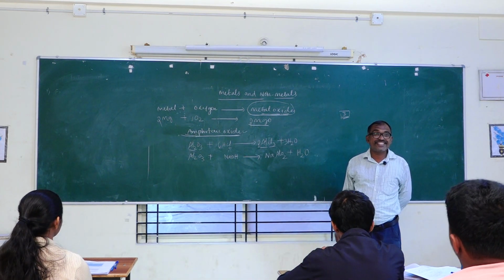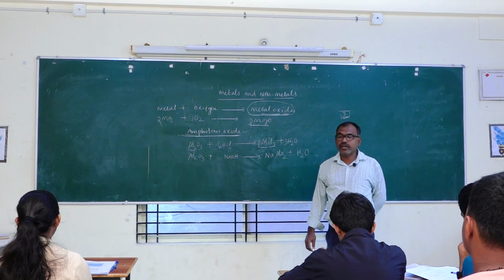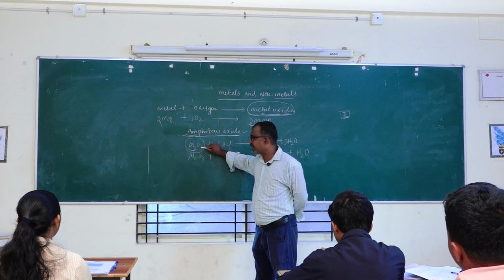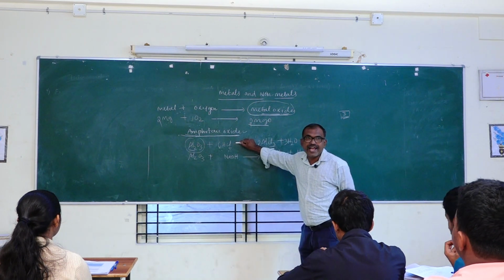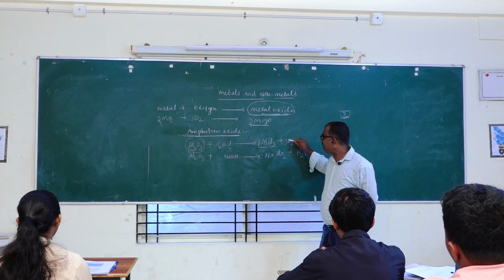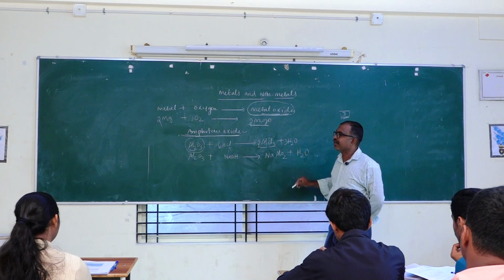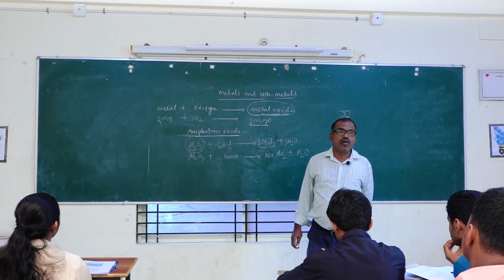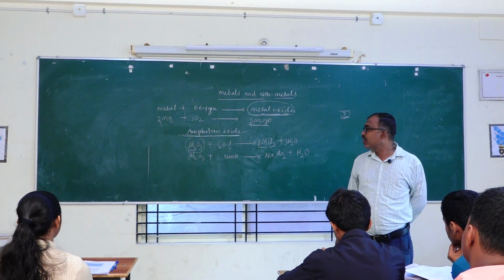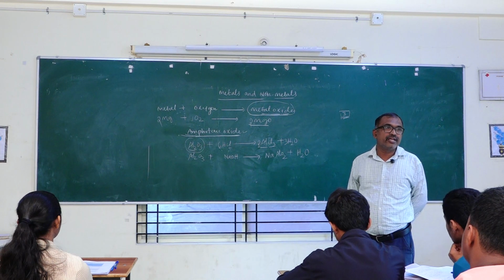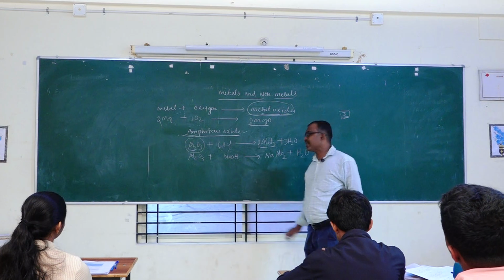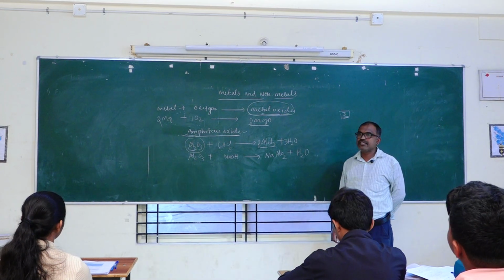Once again, what is an amphoteric oxide? Listen here, observe here, aluminium oxide. Metal oxides react with acid as well as base and produce salt and water. So this is called an amphoteric oxide. It is a compulsory question, the most repeated question: what is an amphoteric oxide? Give an example. After this example, try to balance the equation.